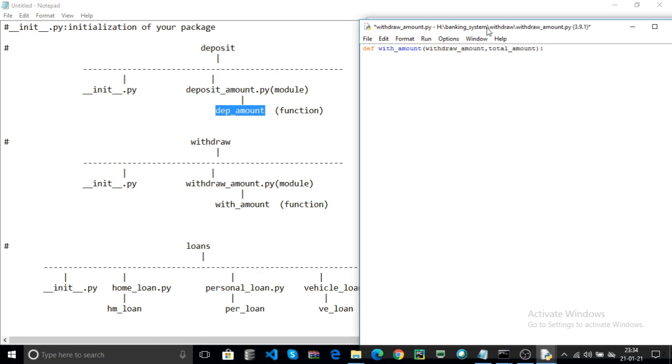Here you can update the total amount after withdrawing: total amount minus withdraw amount.